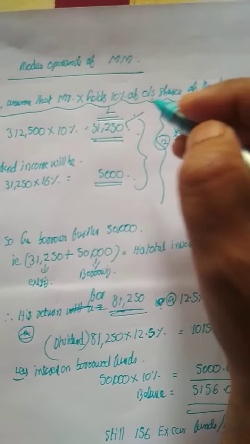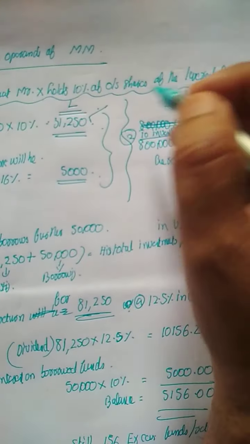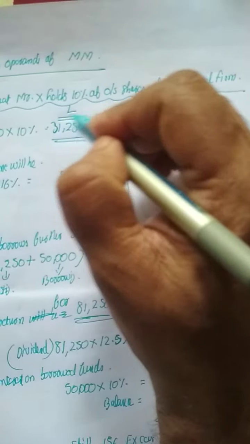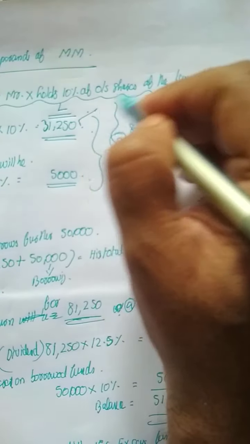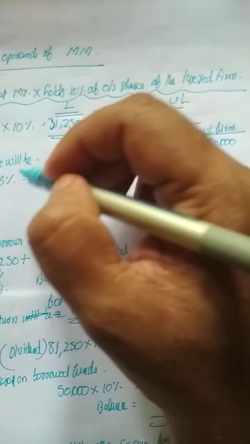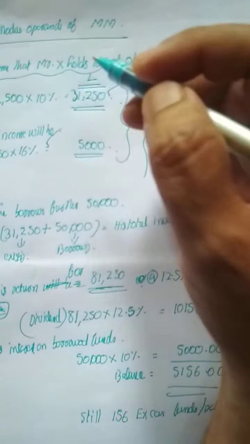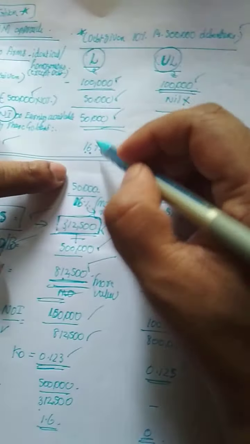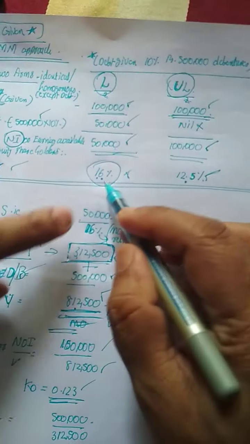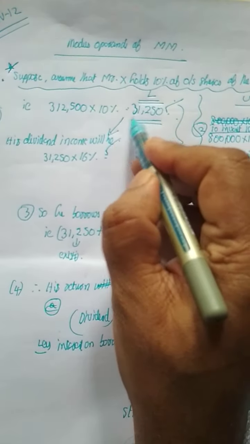31,250 is the shareholding X is possessing. In other words, Mr. X is holding 31,250 rupees worth of shares. What will be his dividend income? In case of the levered firm, K is given as 16%. So for his 31,250 shareholding, the dividend will be 5,000.